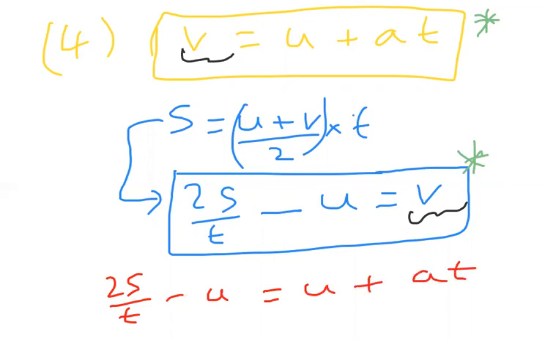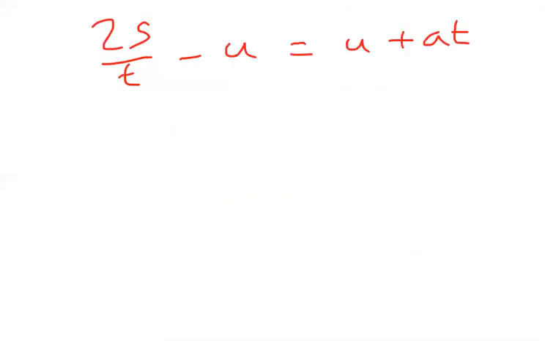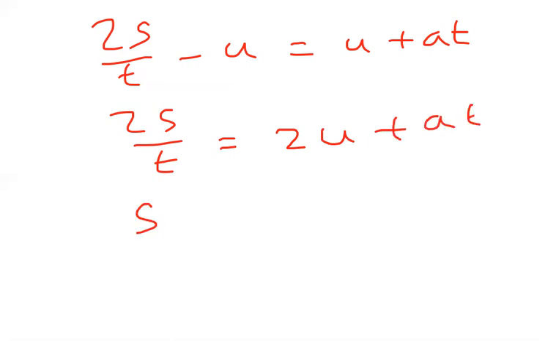The next step I am writing on the next page, better you check it out. I just now wrote 2s by t minus u is equal to u plus at. So now 2s by t is equal to u plus u, 2u plus at, if you send it to the other side. And send 2 and t to that side: s is equal to 2u plus at into t by 2.